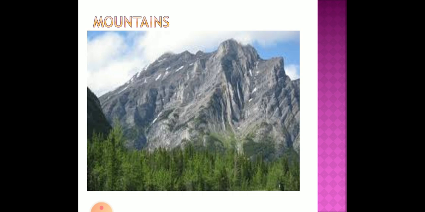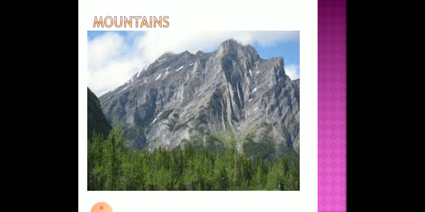So what are mountains? In simple words, we can say that mountains are large landforms that rise above the surrounding land, and they are in a limited area, usually in the form of a peak, etc. They are usually steeper than a hill, and continual. For example, the Himalayan ranges, the Aravallis, all these are rocky mountains, also the Alps, etc.